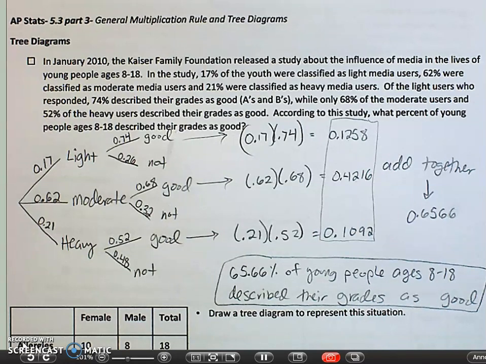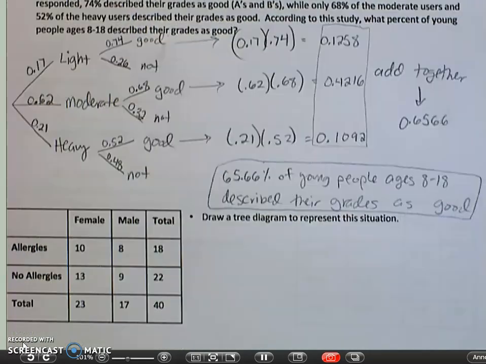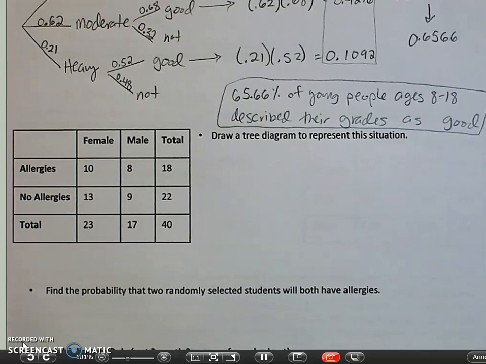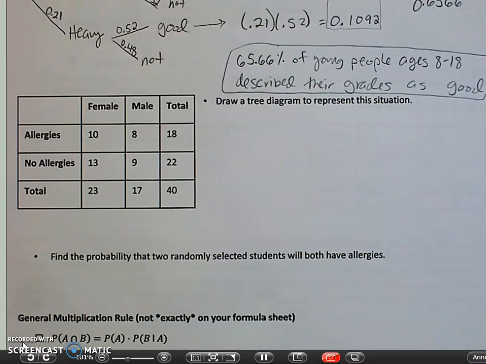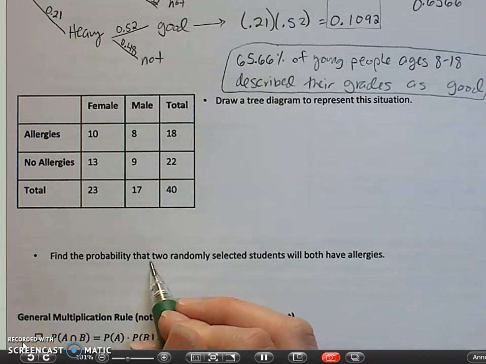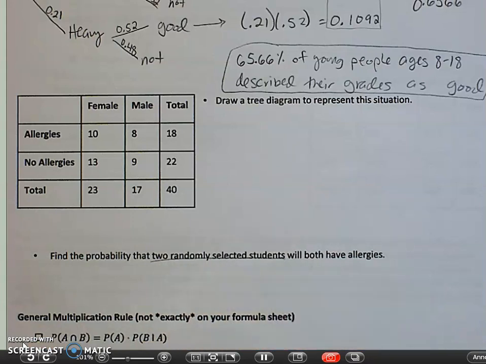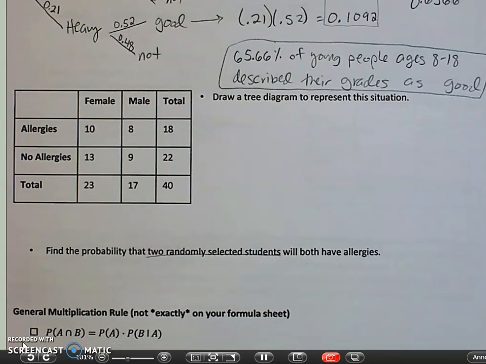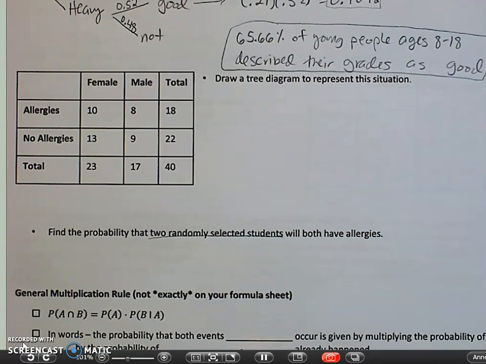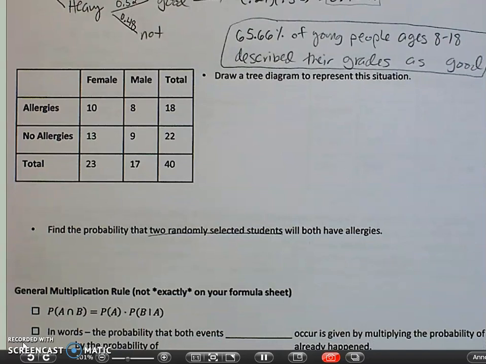Alright, let's do another tree diagram. We want to represent this situation. It's kind of hard because I didn't print this very well. What is the situation here? Well, we're talking about picking 2 randomly selected students. So this is a little bit different than the last one because we're looking at number totals as opposed to percentages, but that's okay because we're just going to turn that into fractions, okay? Fractions as far as probability instead of decimals.